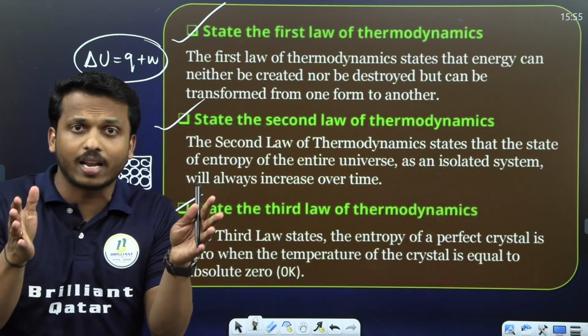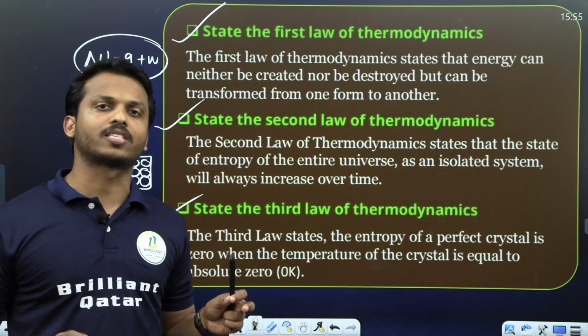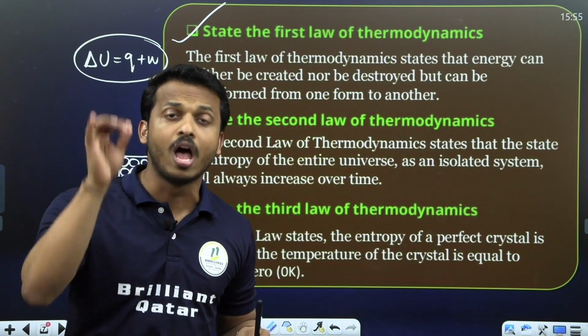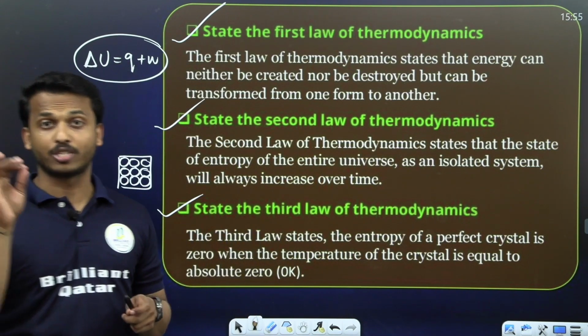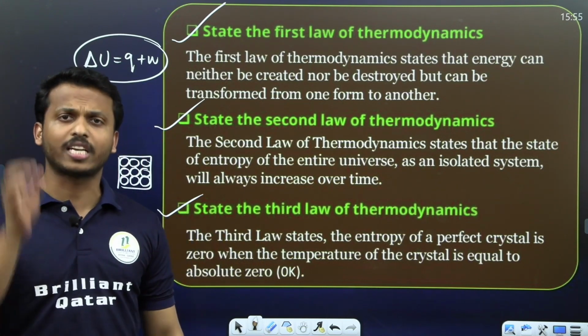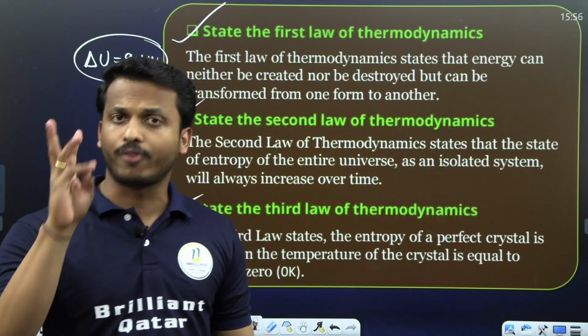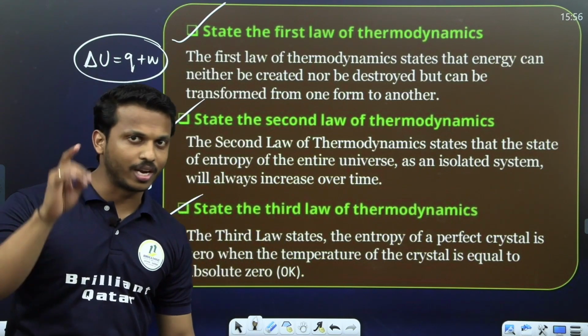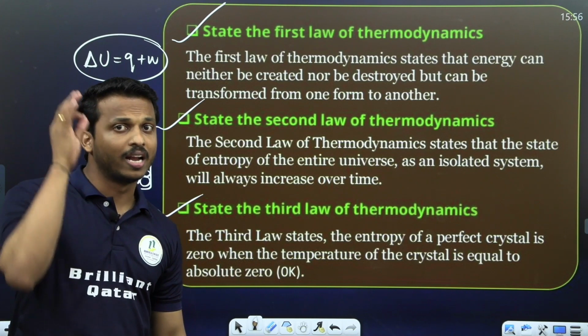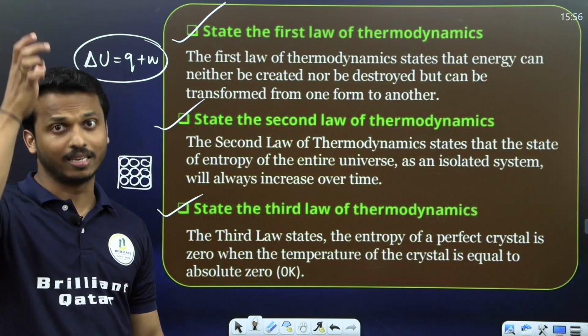For a perfectly crystalline substance, the entropy is equal to 0 at absolute 0 Kelvin temperature. So it's a direct question for your exam, either the first law, second law or third law of thermodynamics. Dear all, these are all 1 mark direct questions, so study the definitions.